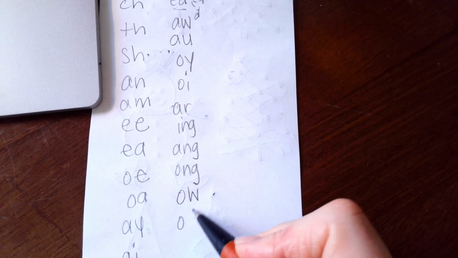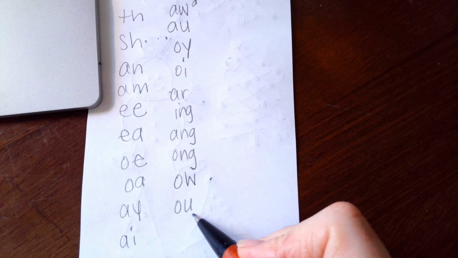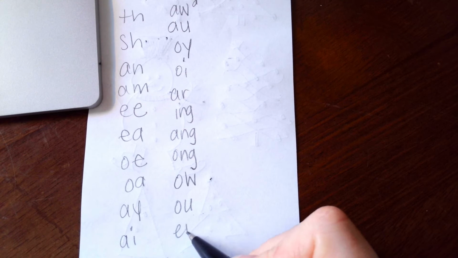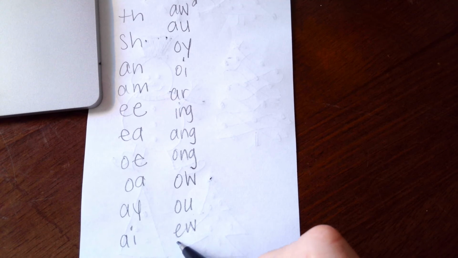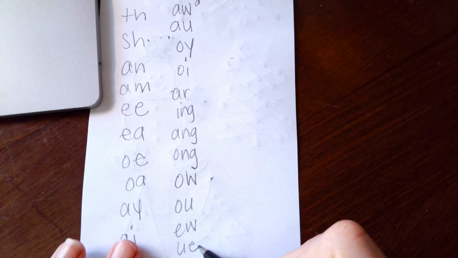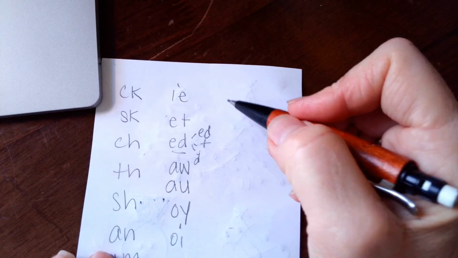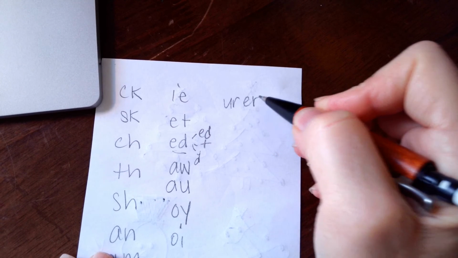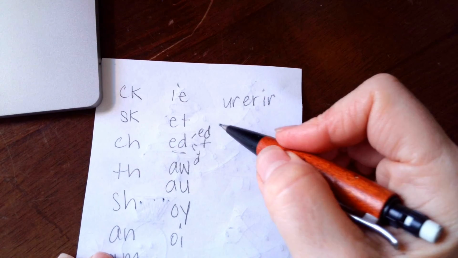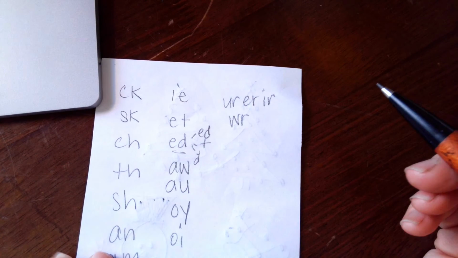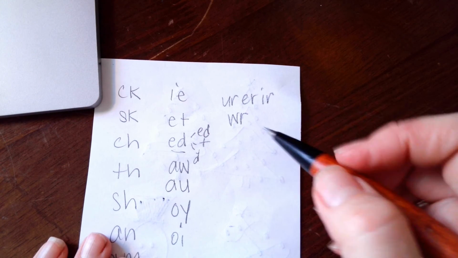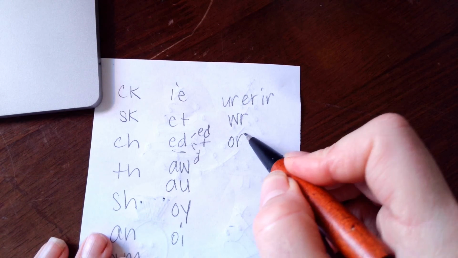OW makes ow. OU, ow. EW, oo. UE, oo. UR, ER, and IR all make the same sound, and WR also makes it. OR makes or.